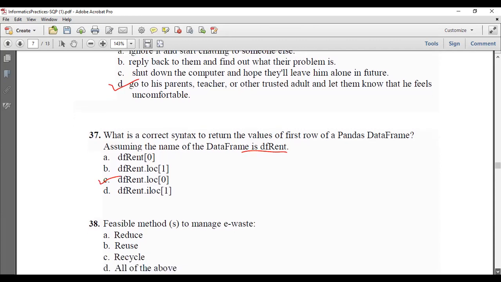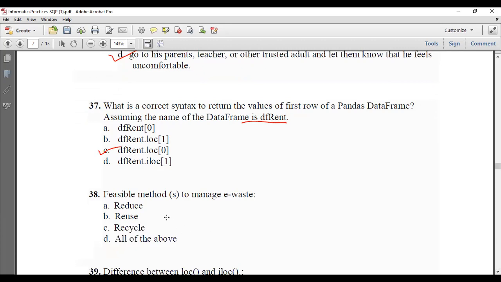Feasible method or methods to manage e-waste: reduce, reuse and recycle. All these three are feasible methods to manage e-waste. So, all of the above.